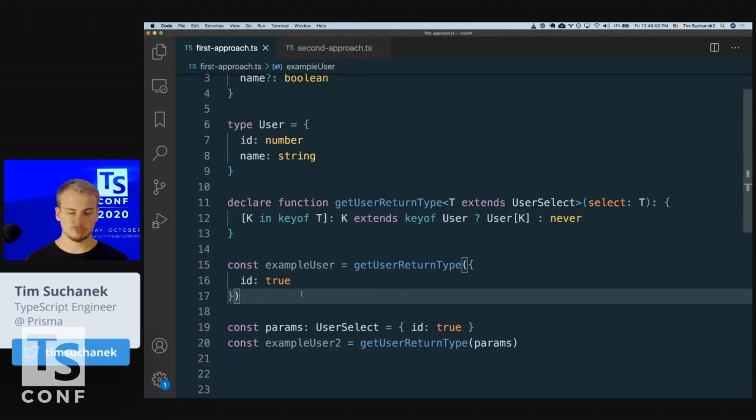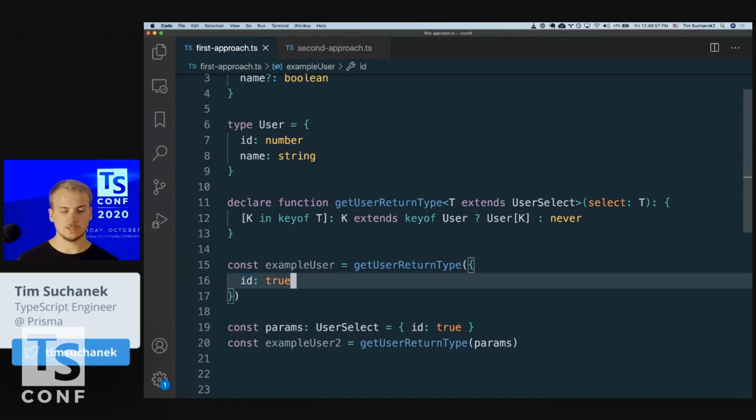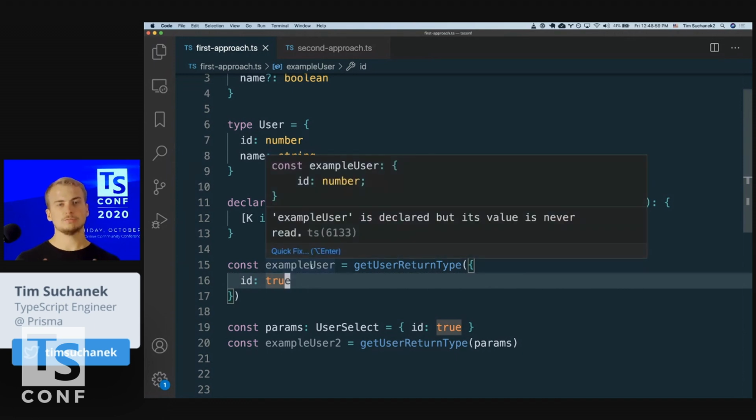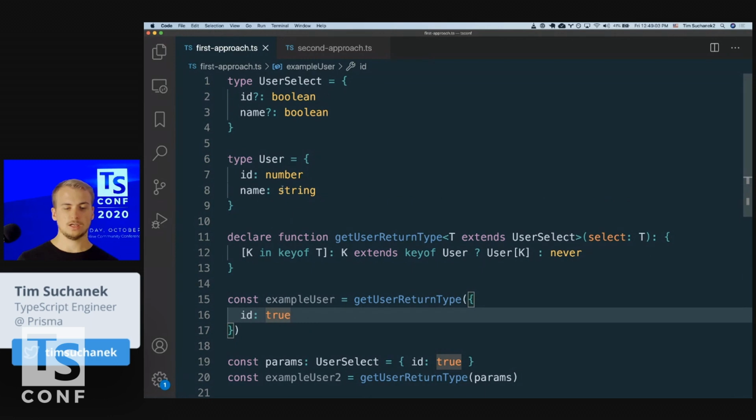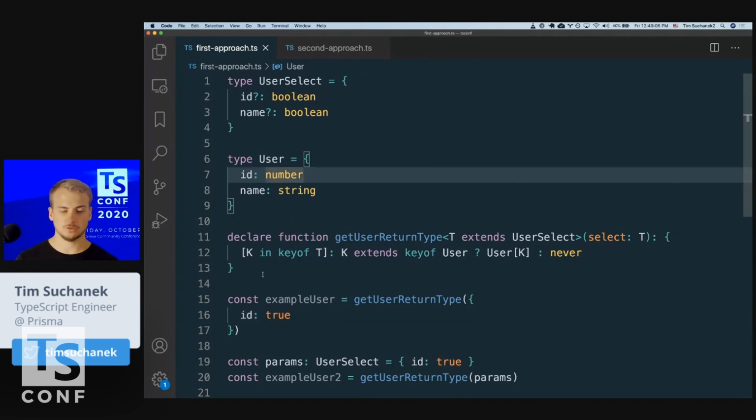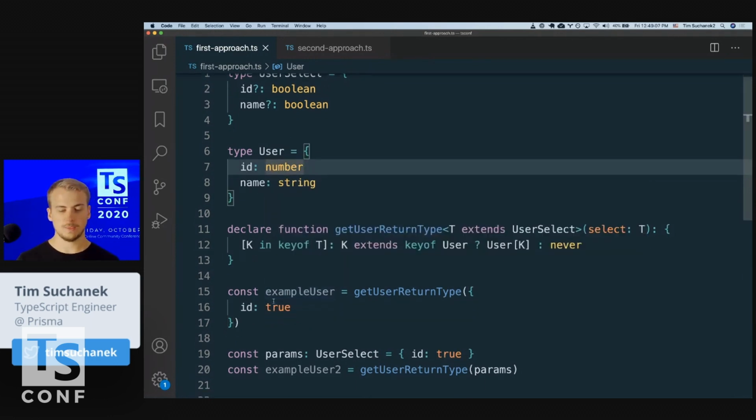So now let's call the API. We would imagine the API to be called like this with an inline object. So we have the ID here and then true. And let's see, yeah, the type is correctly inferred. We now have the user ID in here, which is a number. So the number is correctly inferred.